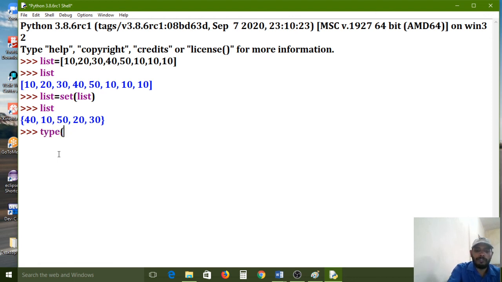This is a type of list. All of you carefully observe, it is related to set. That's why it cannot accept duplicate values. It can maintain only unique values. So that is the meaning of the set data type.